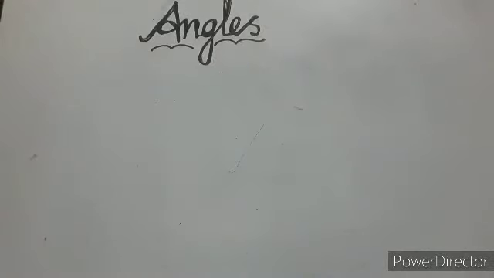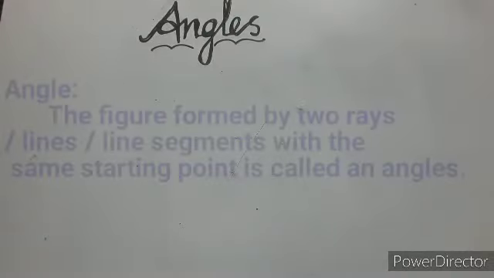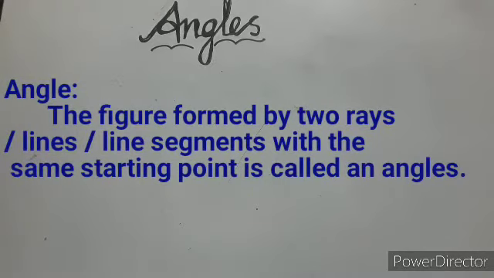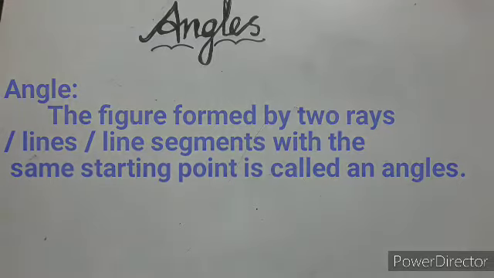Children, now you know what is ray, line and line segments, right? So what is the meaning of angle now? The figure formed by two rays, or two lines, or two line segments with the same starting point is called an angle.